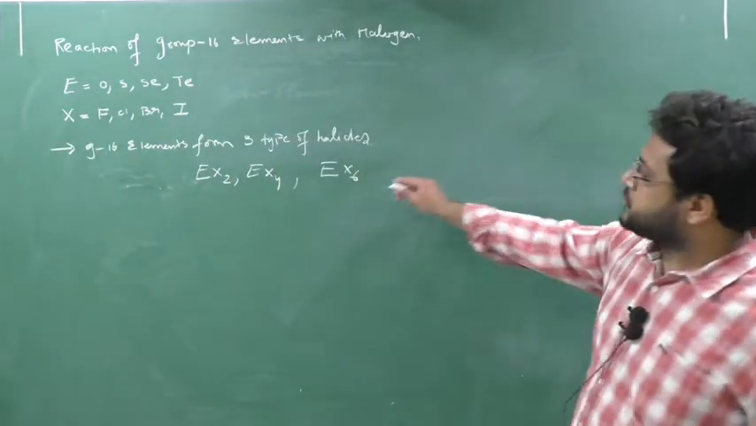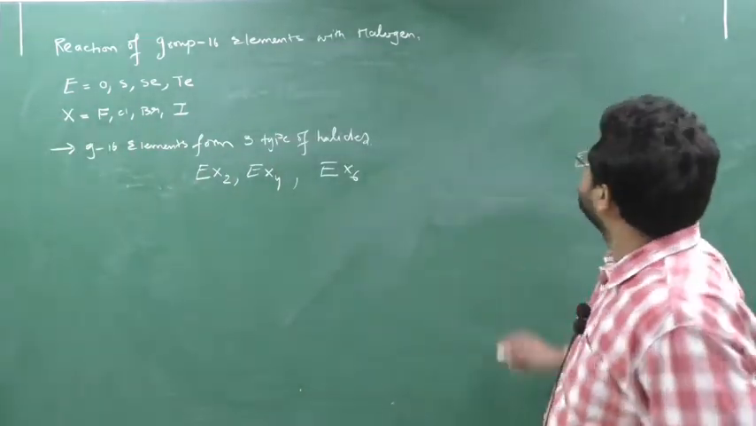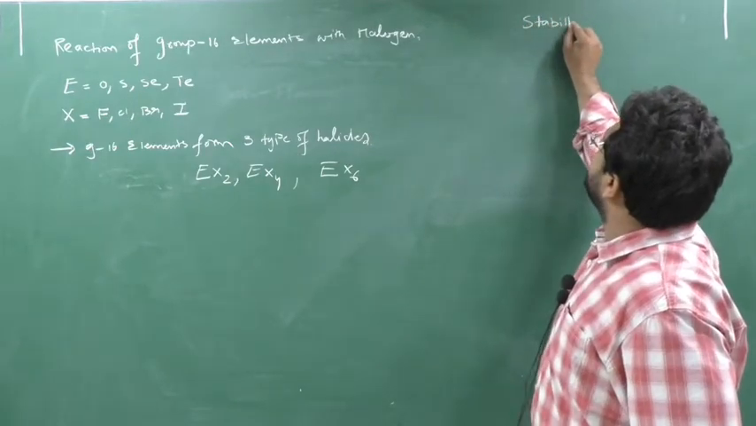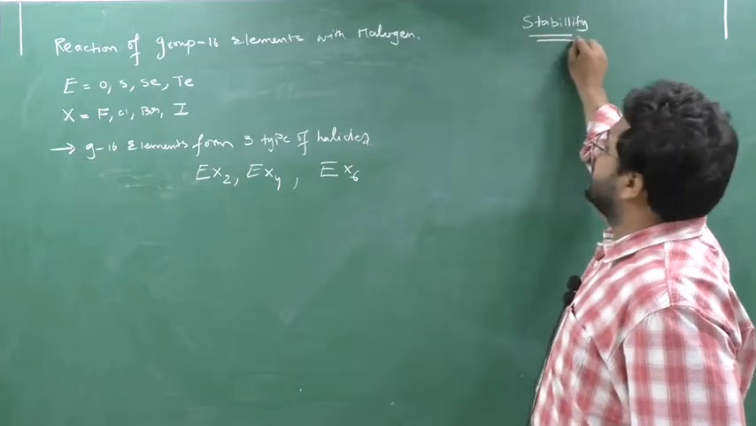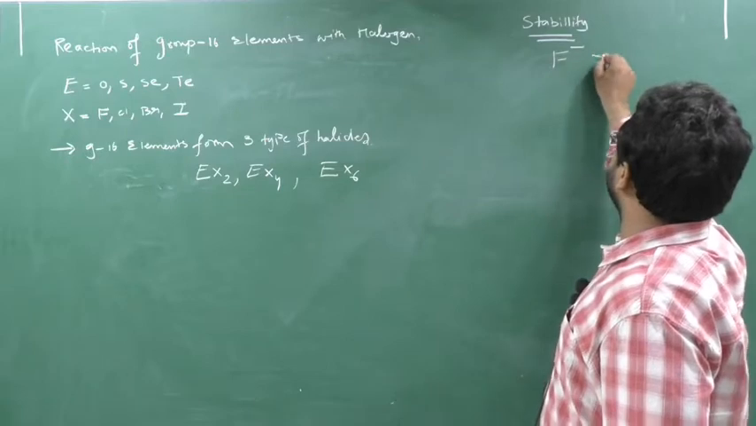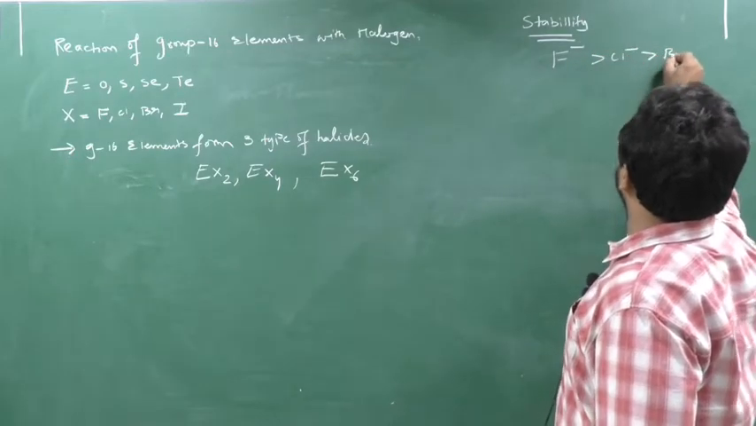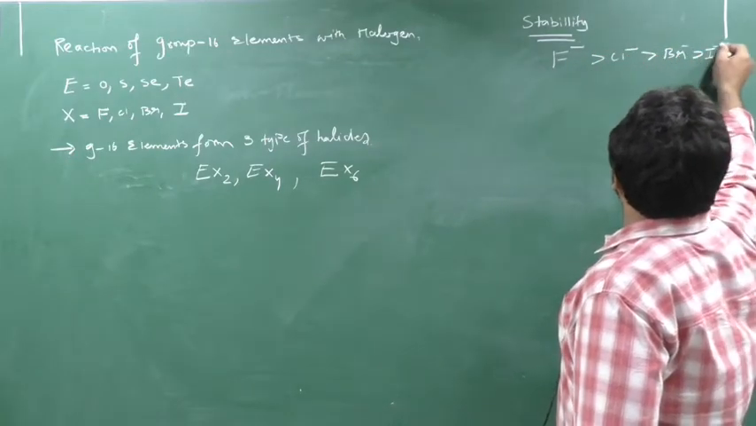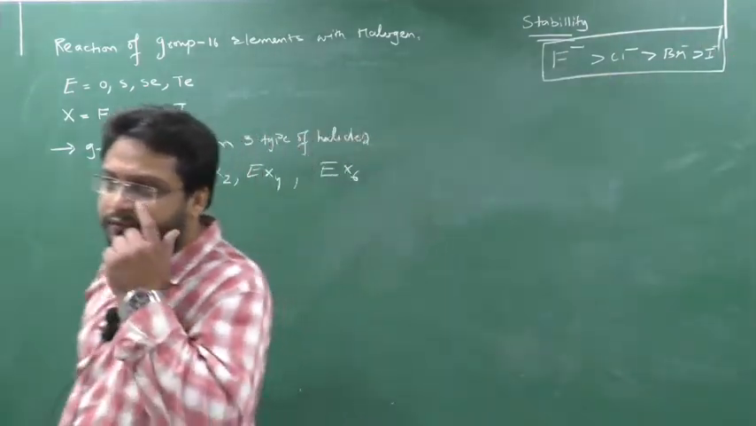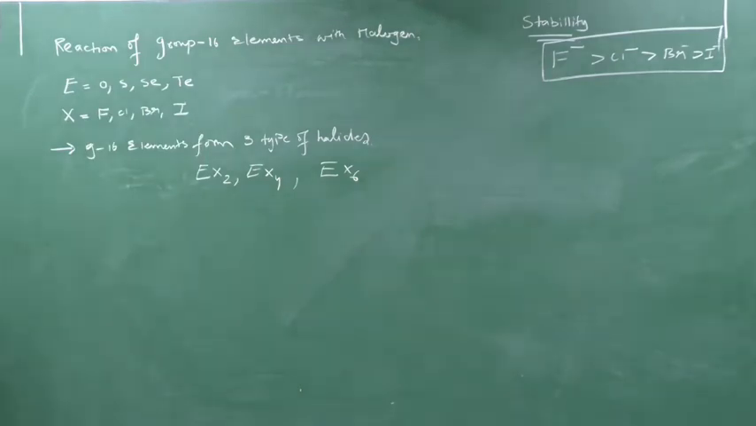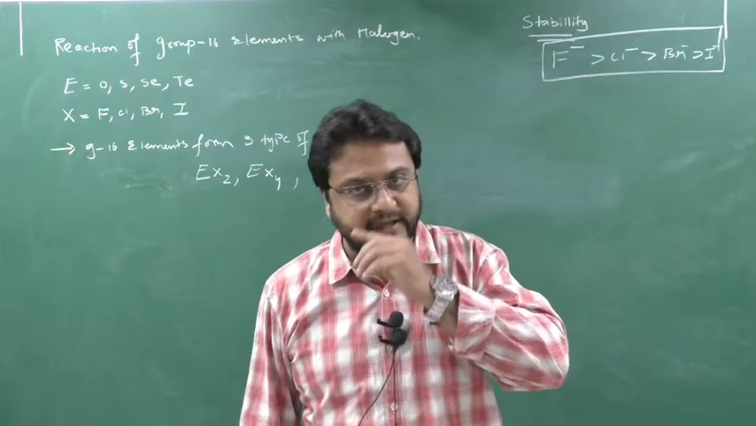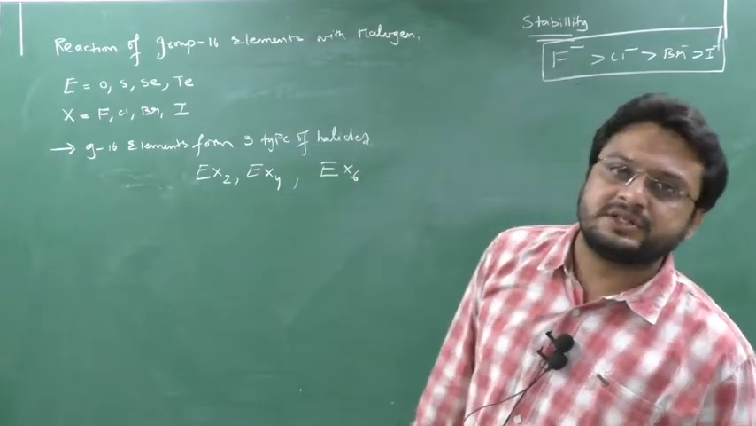Before starting this whole topic, the most important point is the stability of halides. Who will be the most stable halides of group number 16? That stability series you should remember: fluoride, chloride ion, bromide ion and iodide ion. This is very important for your 1 mark question. So which is the most stable halide of group number 16? That is fluoride. Clear?